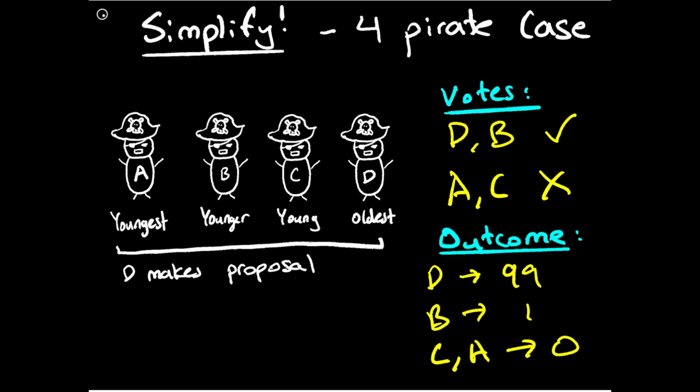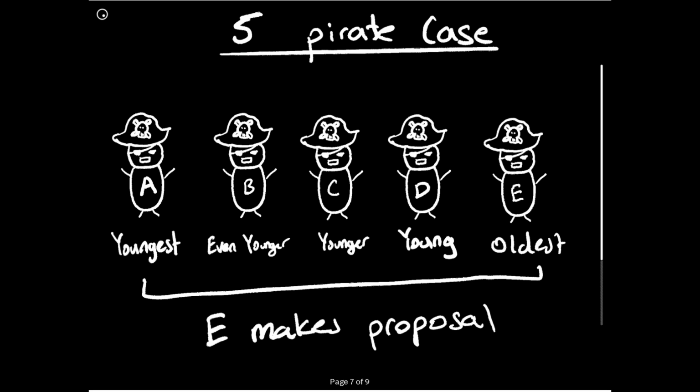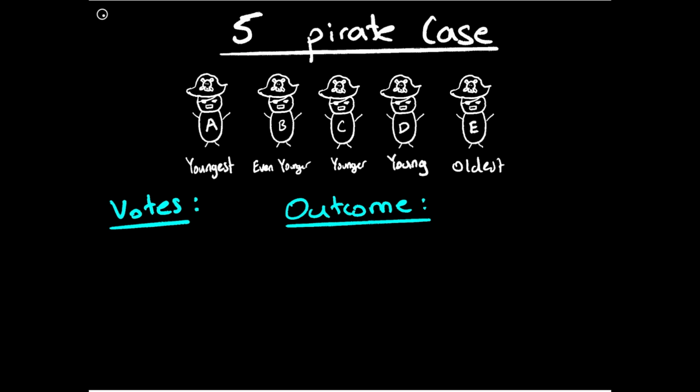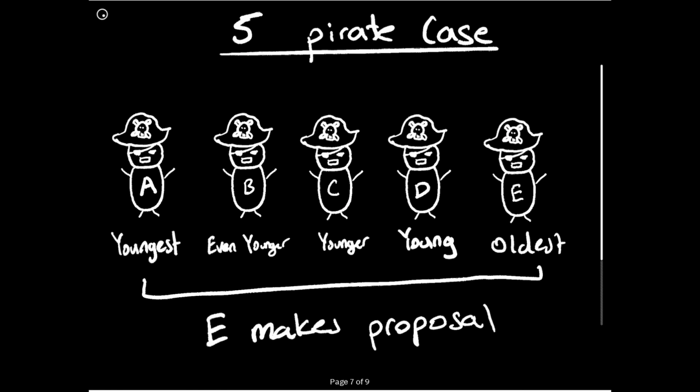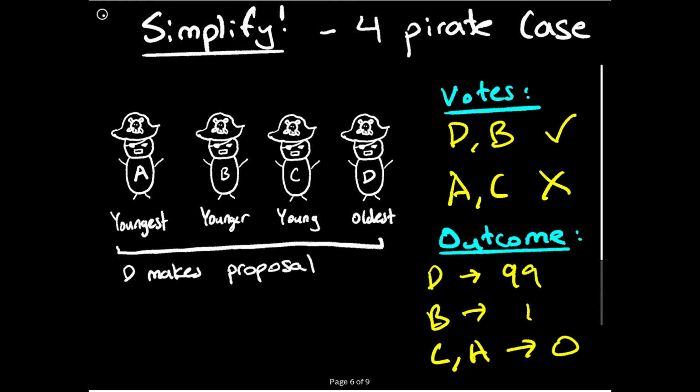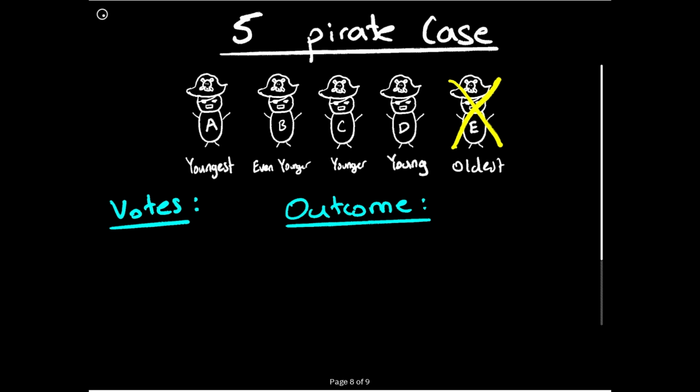And now finally, we're ready to tackle our 5-pirate case. In this problem, now E is the oldest, so E gets to make the proposal. So let's see what happens. We can now approach part 5 as we did all the other cases. If E gets voted out, we get reduced down to the 4-pirate case, in which case C and A get nothing, D gets 99, and B gets 1. However, E now knows that he doesn't want to get voted out, and E knows that he can play on the fact that A and C both get nothing if he leaves, and he'll pay them to get their votes.